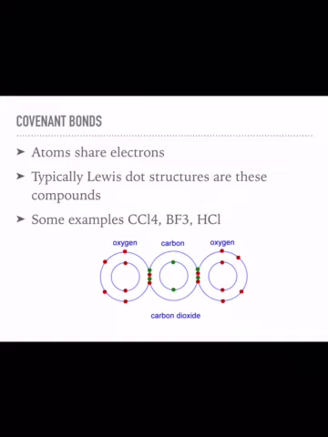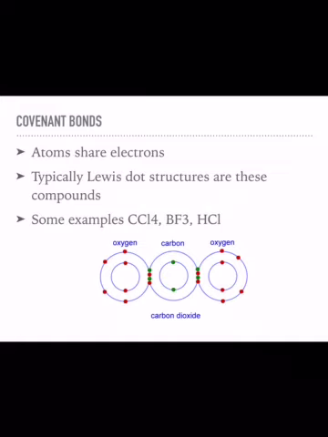Next, we have covalent bonds. These are the type of bonds we're going to be focusing on mostly today. These atoms share electrons. They are typically the ones that Lewis dot structures are made of. Sometimes there are a few exceptions. You can make Lewis dot structures with ionic bonds, but they are not necessarily as complex, and they're easier to represent by just writing a chemical formula.